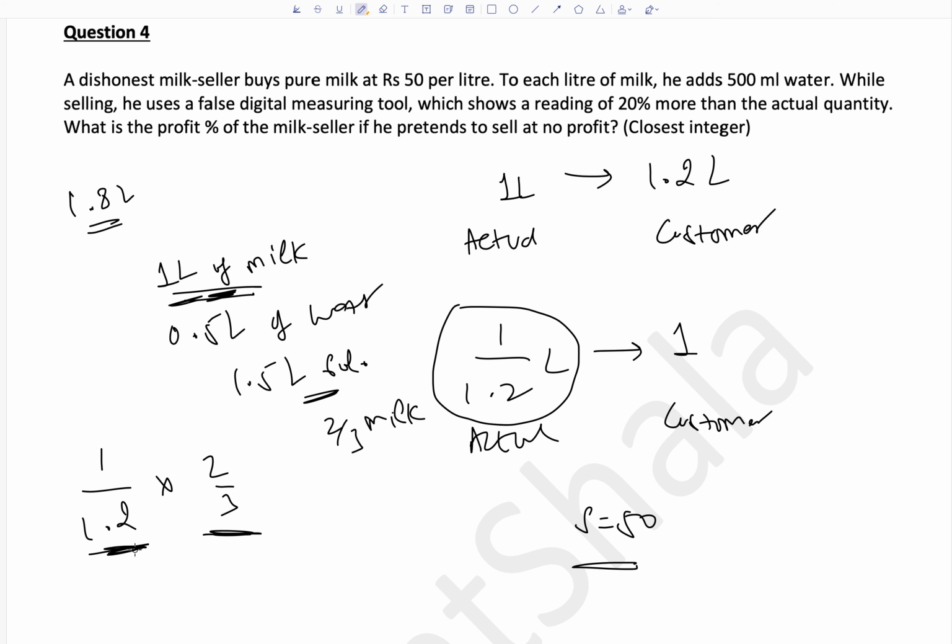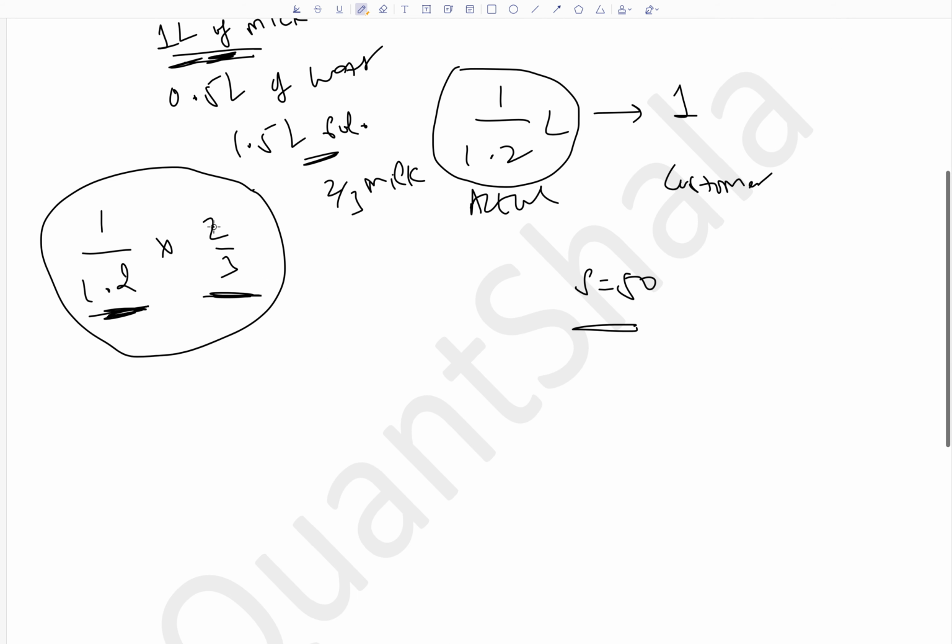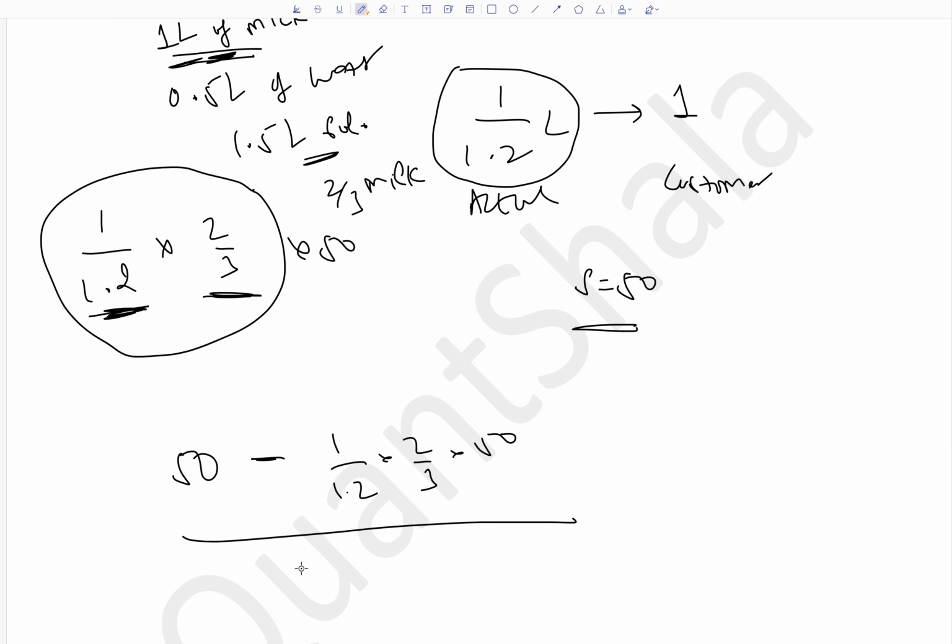This is the actual solution that the milkman is selling, and 2/3 is the milk quantity in that. So this becomes the actual milk that the milkman is selling to the customer, and the cost will be multiplied by 50. Okay. So selling price 50 minus cost. Again, cost is not this, cost is this. So we write 1 by 1.2 into 2 by 3 into 50. Okay, 50, 50, 50 gets cancelled as usual.